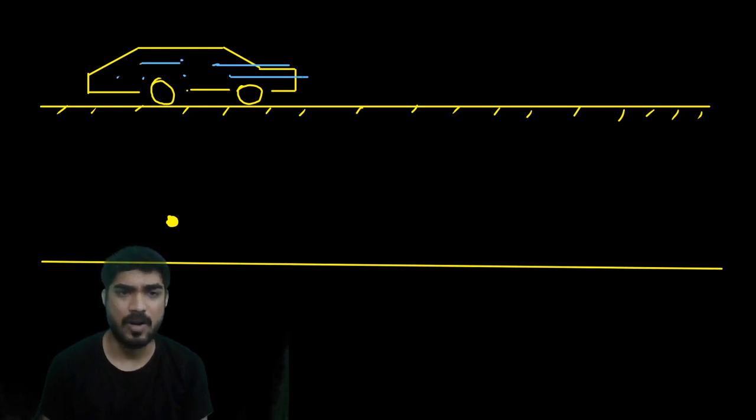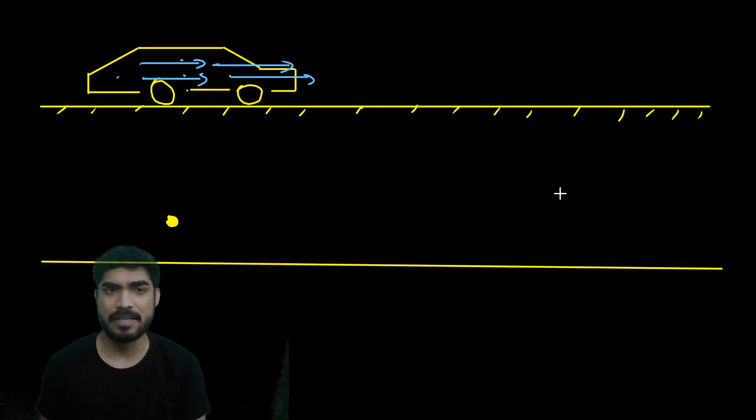Instead of considering all these different particles, I will consider only one particle.